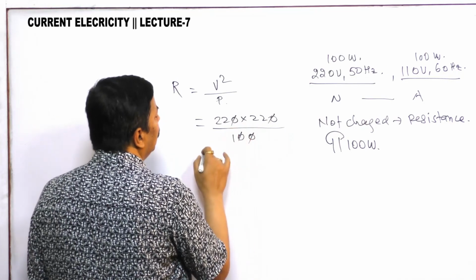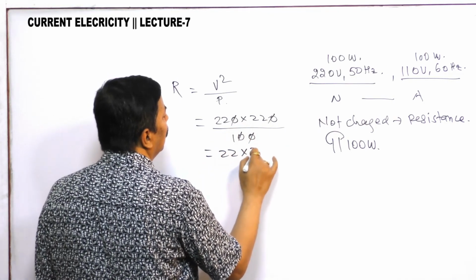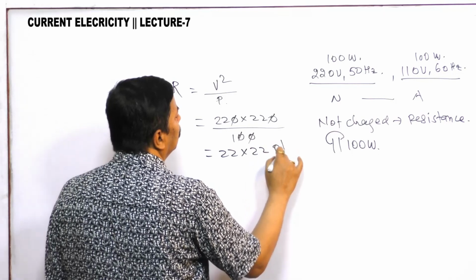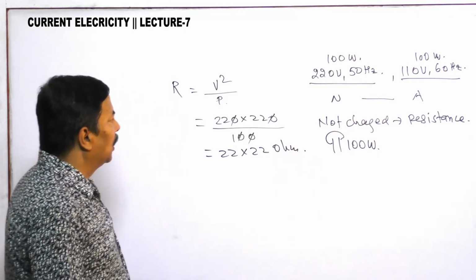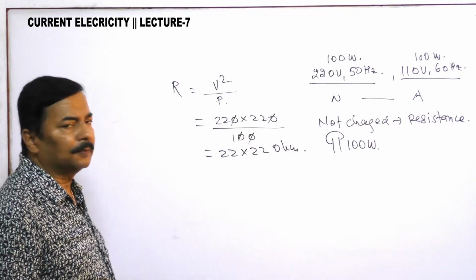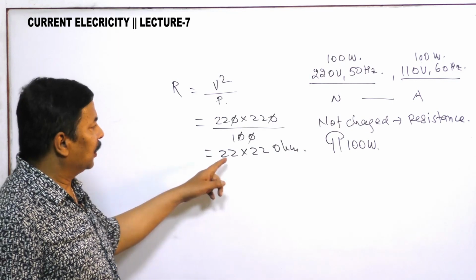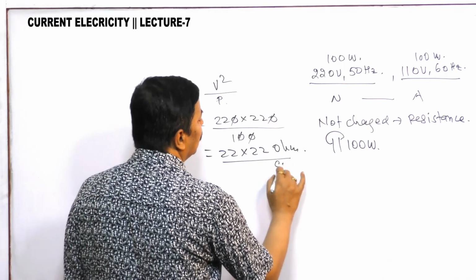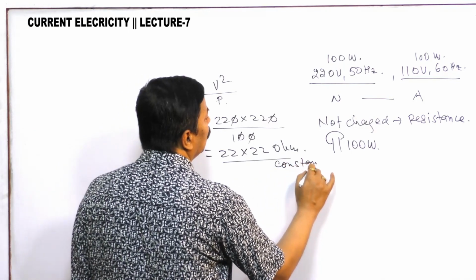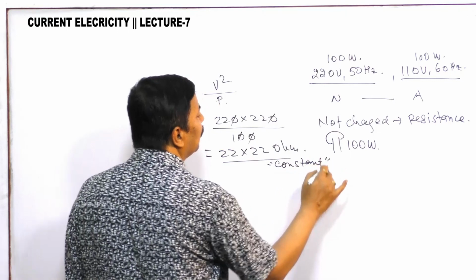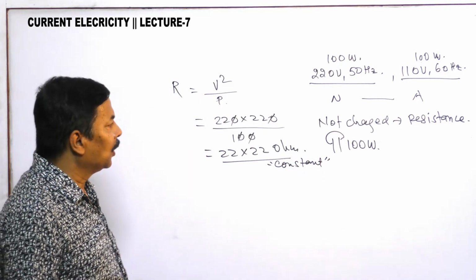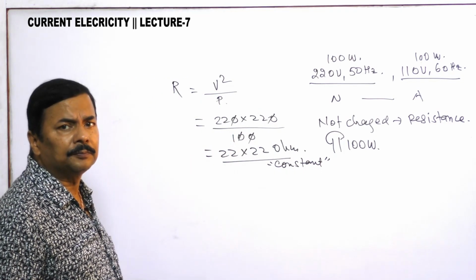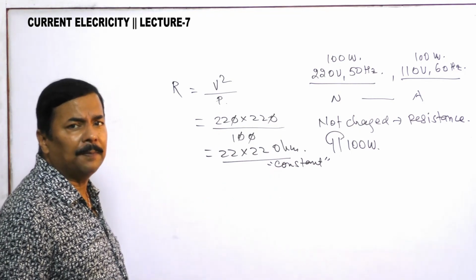So you are getting 484 ohm. This is the resistance of the bulb. It is constant. If you go to America, it will not change. So in the American system, the resistance remains the same.